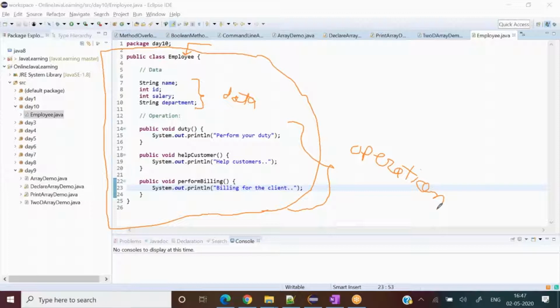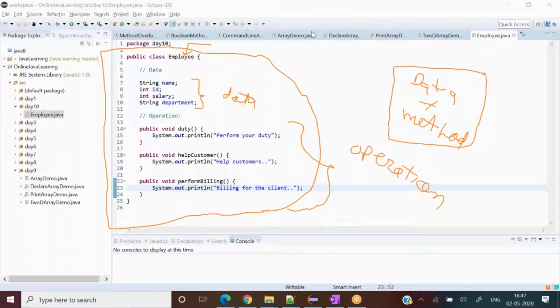So if I give the summary about a class, a class has three components: it must have a name, it must have variables, and it must have methods. And the variables and methods are encapsulated, or injected, inside a class. So a class is a bigger box and it encapsulates the variables, data plus methods or operations, correct? So this is my first definition, the first thing about a class.